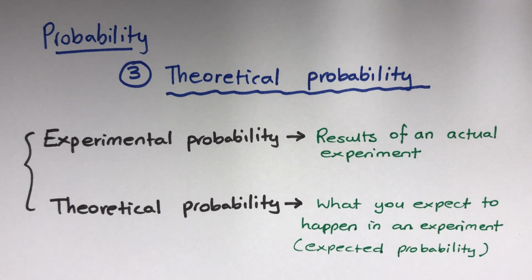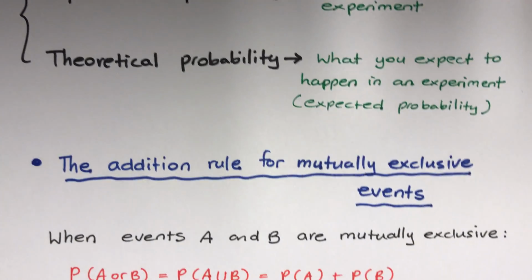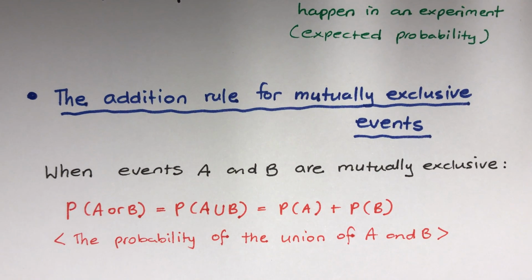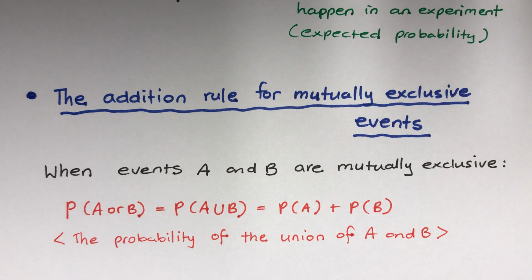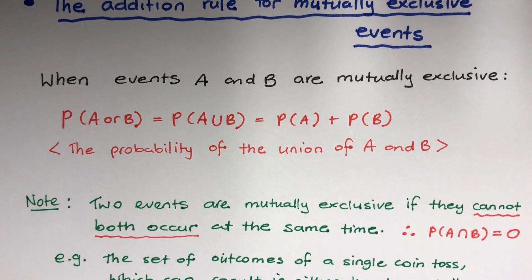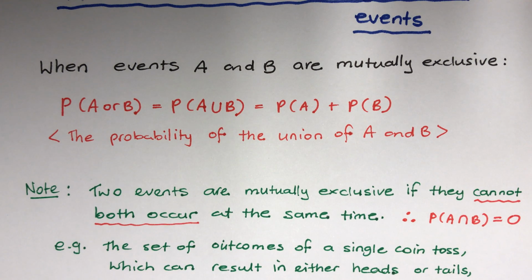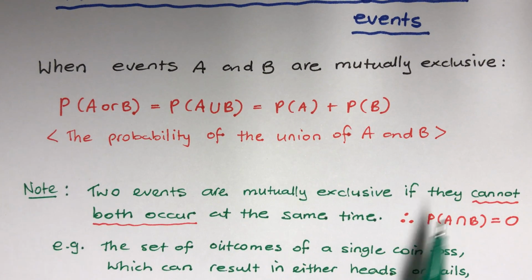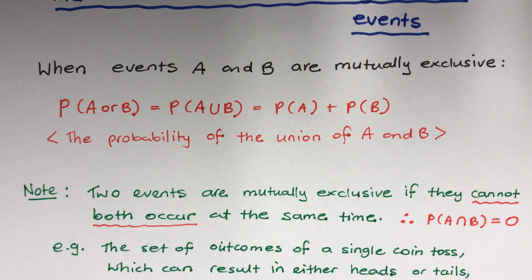Now let's have a look at what we are about to learn. The addition rule for mutually exclusive events. Now what is that? Two events are mutually exclusive if they cannot both occur at the same time.